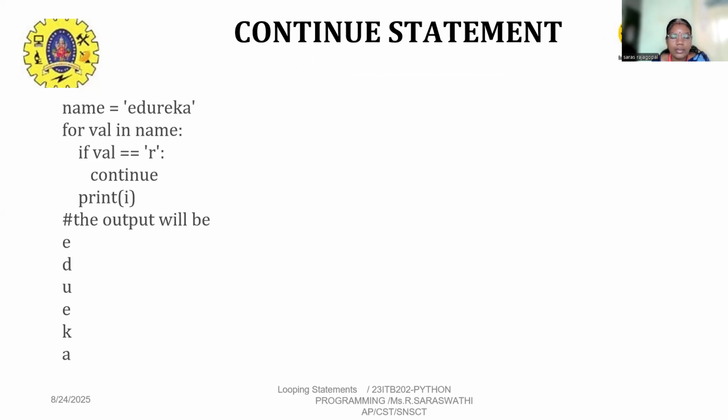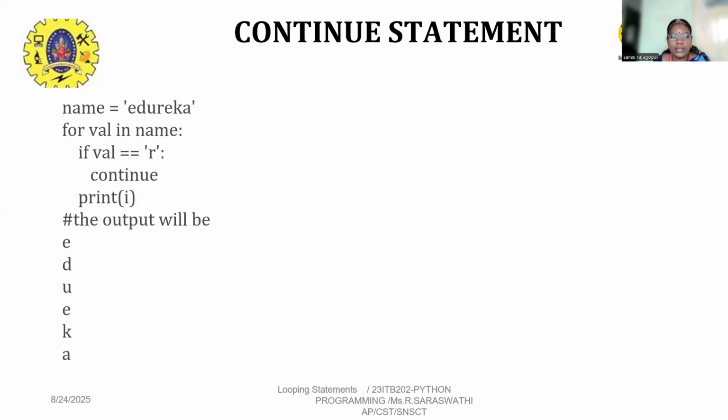Continue statement. If the condition is satisfied, we continue with the next iteration. Initialize the value name equal to Edureka. For value in name, we specify the for loop. Next, we check the condition: if value is double equal to r, then continue.